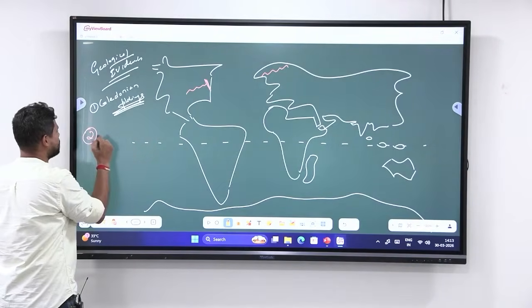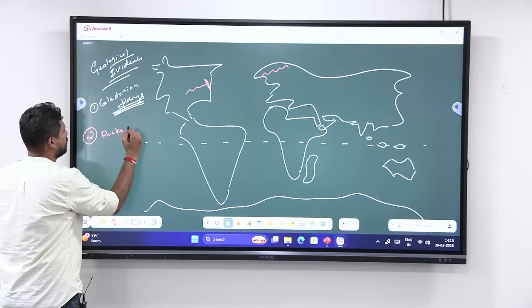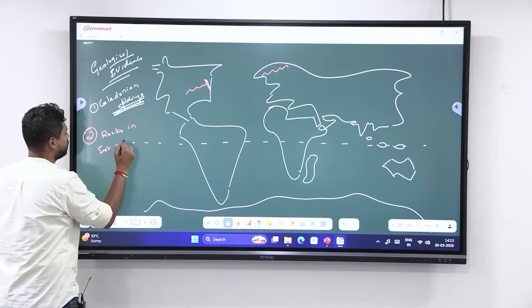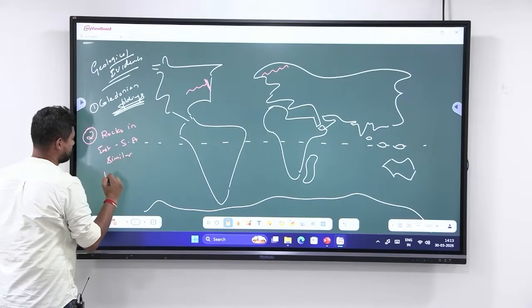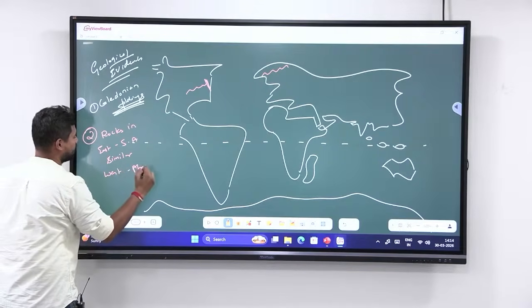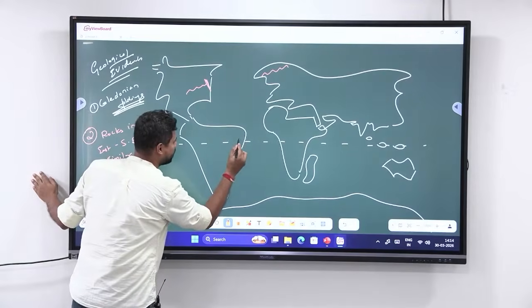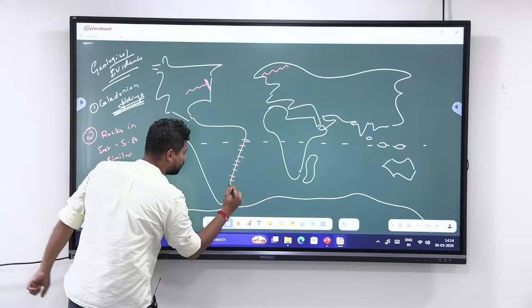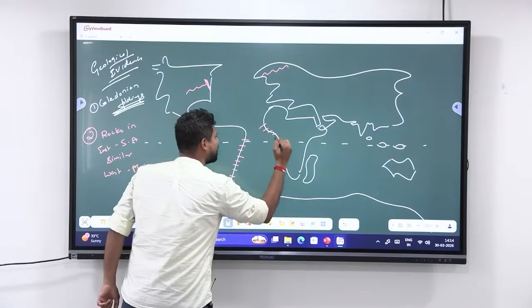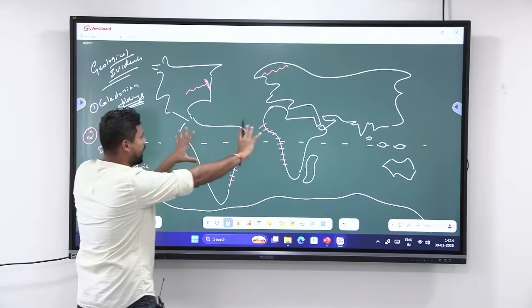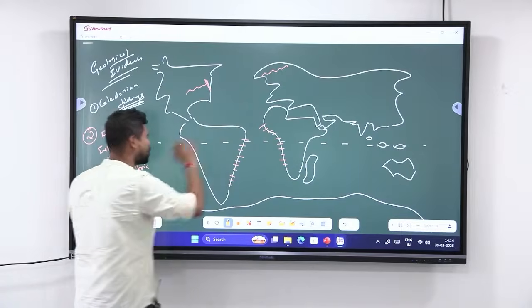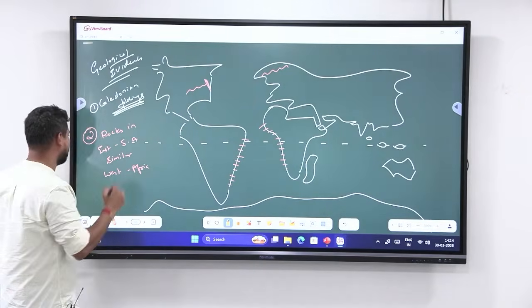The second evidence is that the rocks in the eastern part of South America are similar to the rocks in the western part of Africa. What he is trying to tell is that the rocks in the eastern part of South America have very high similarity with the rocks in the western part of Africa. That means both were together, and that is the time when these rocks were formed, and that is why they have very high similarity.